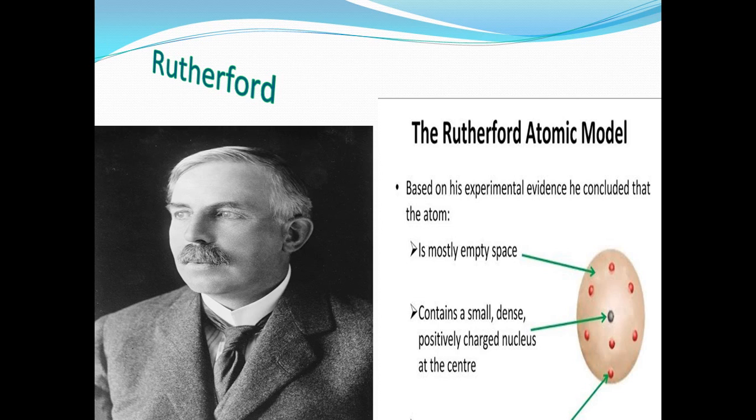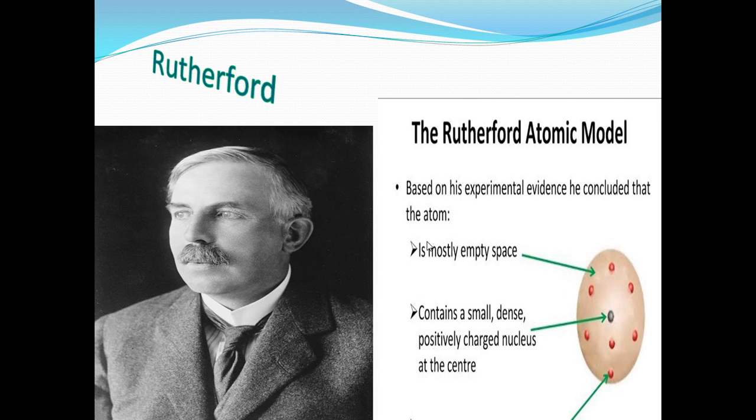Then what's found here in the center of the atom? He said that there is a dense particle which is called the nucleus. This nucleus has a positive charge.